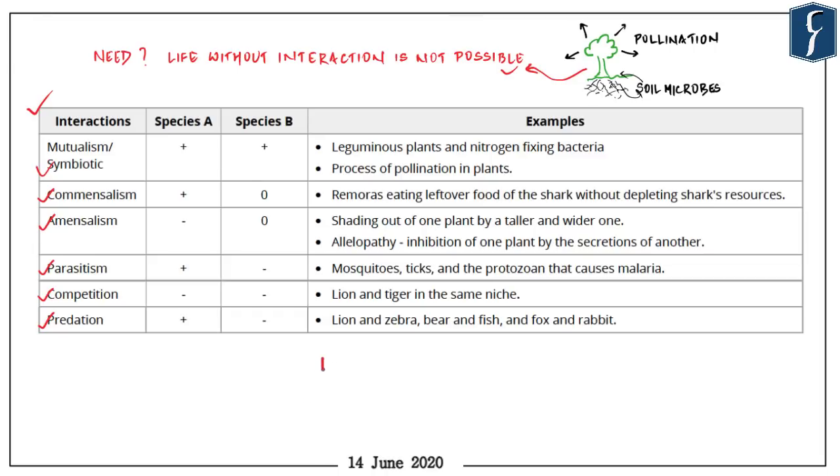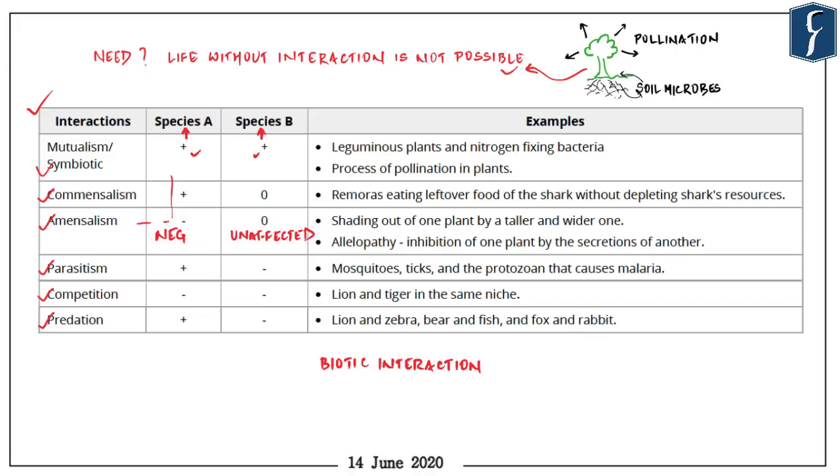Now the interactions which the members of one species have with those of another are known as biotic interactions. Let me begin by first letting you understand what these plus, minus and zero signs mean. The positive sign means that the particular interaction we are going to discuss is beneficial for that particular species. For example, in the case of mutualism, both of the species derive benefits. Whereas the negative means that for species A, this particular interaction is detrimental or hazardous. Whereas zero means that the species in this relationship is neither deriving any benefit nor being harmed. So let us now discuss these interactions very briefly.